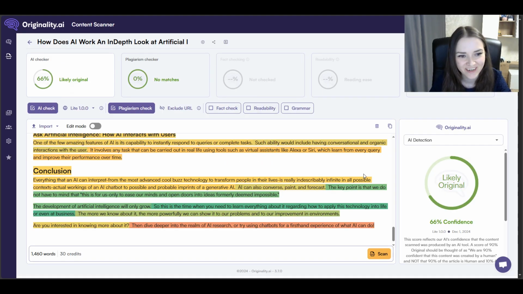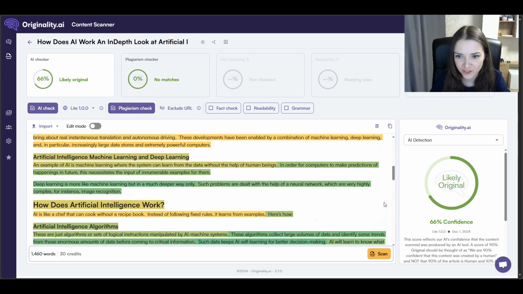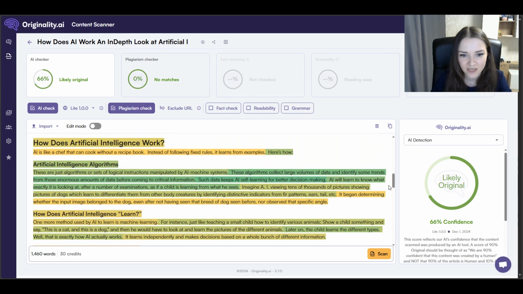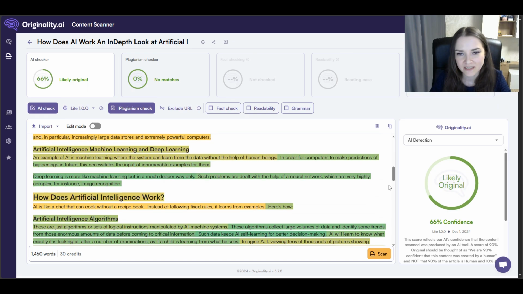Okay, so as I told you, I copied some paragraphs, pasted them in Humanize AI, and I decided to check the final version off camera. As you can see, it's 66% confidence that it's likely original already, which is perfect. That's what we aimed for. And keep in mind that humanizing tools can make mistakes.